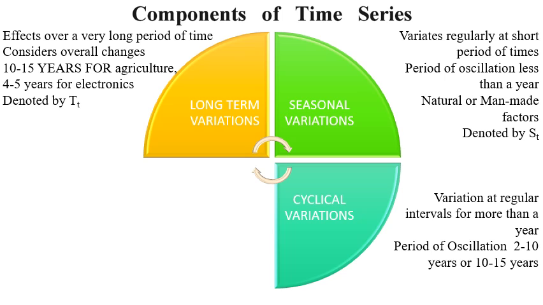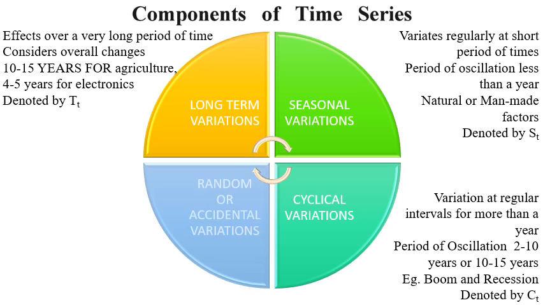Sometimes the period of oscillation is 2 to 10 years, or sometimes 10 to 15 years, meaning the cycle repeats itself. So that's again a short-term variation, but for more than 1 year, called cyclical variation, and it is denoted by CT, that is C and T.